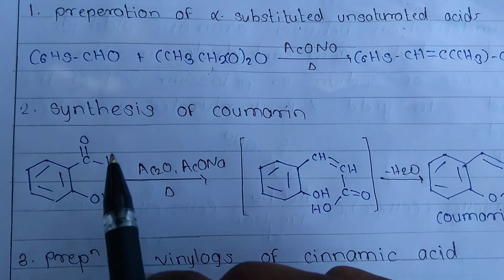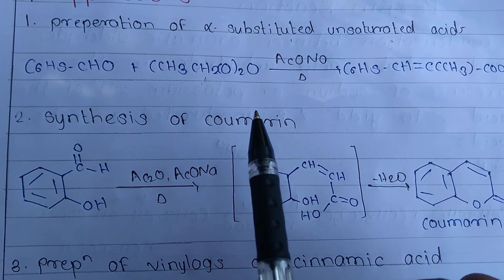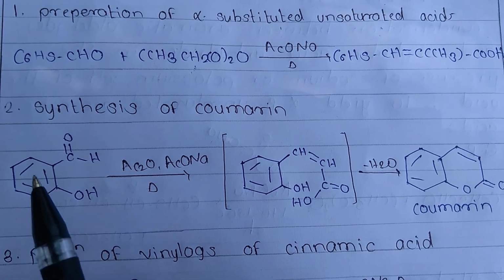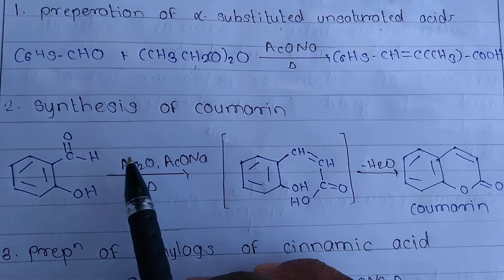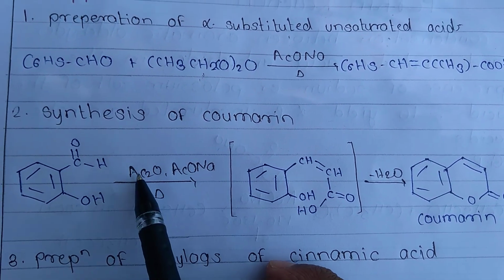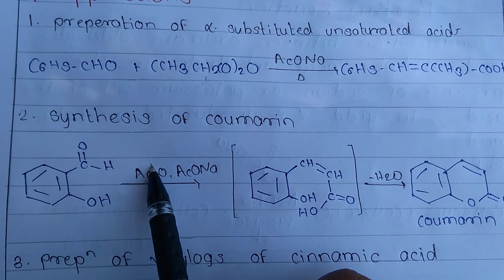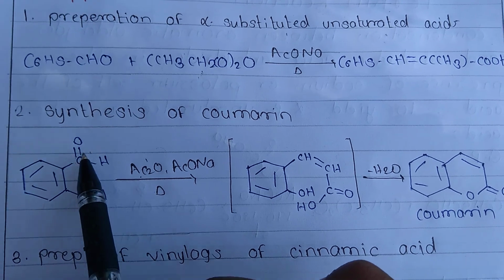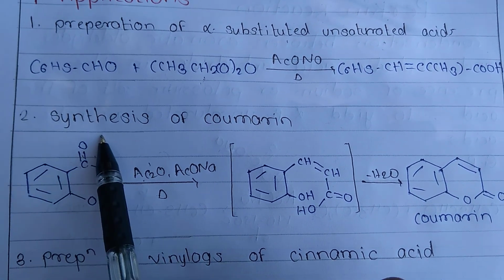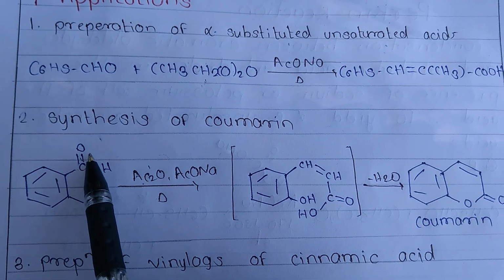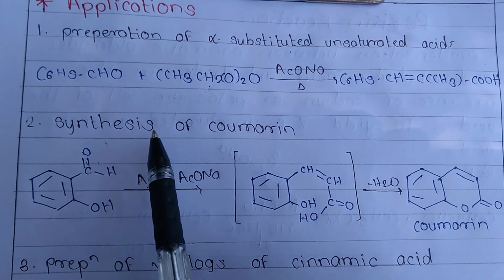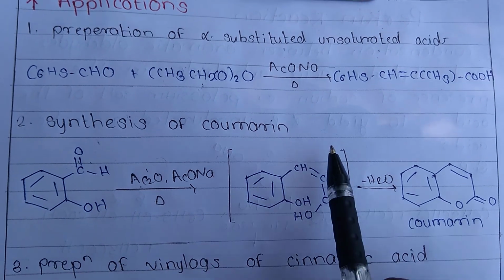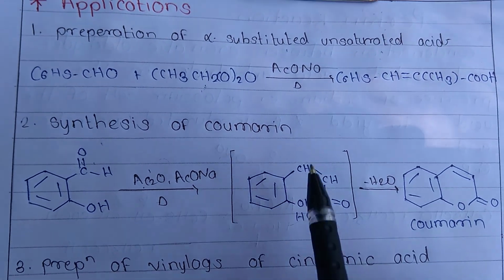Then second application is the synthesis of coumarin. So our mechanism is the same. Here firstly anhydride forms carbanion, then carbanion attacks the carbonyl carbon like this, and after the dehydration the unsaturated compound is formed, and after the hydrolysis this product is formed, that is alpha beta unsaturated acid.